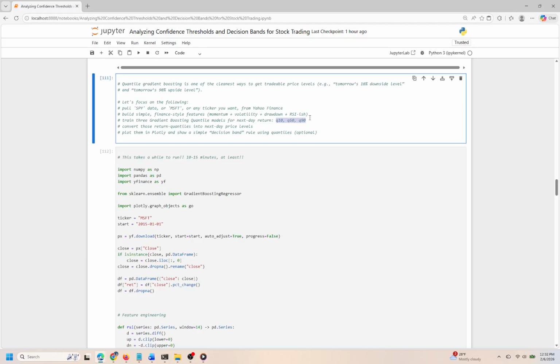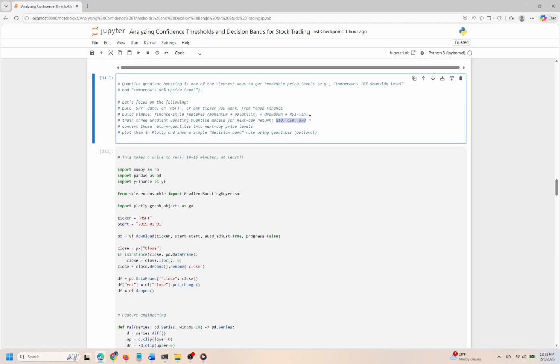From this data, we craft finance-specific features that are essential for our models. These features include elements like momentum, which helps us gauge price direction, volatility, indicating the potential risk involved, and drawdown, which showcases past performance in the face of declines. We also incorporate an indicator similar to the Relative Strength Index, or RSI, to further enrich our dataset.